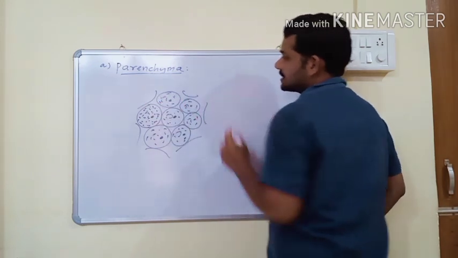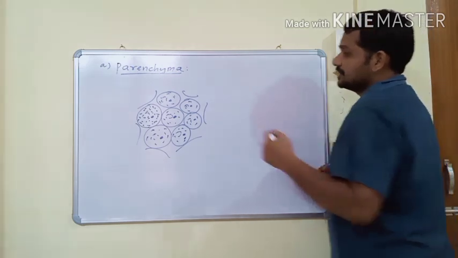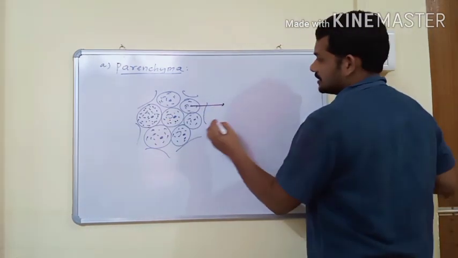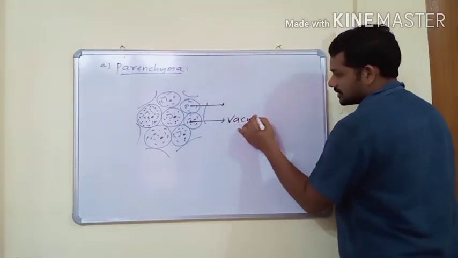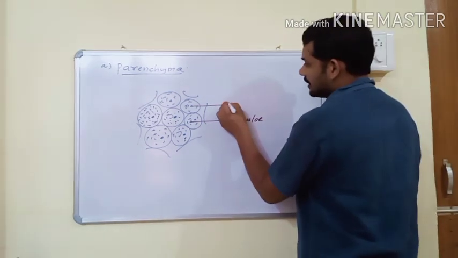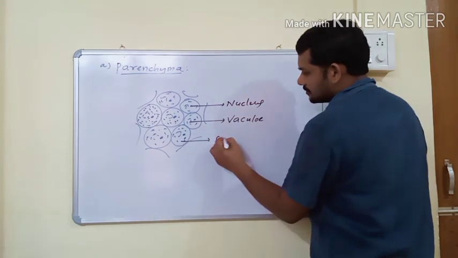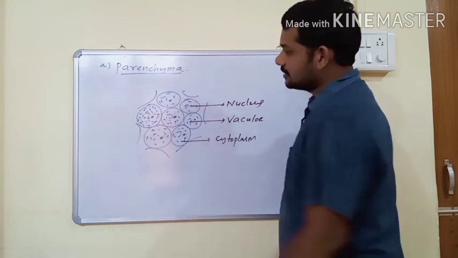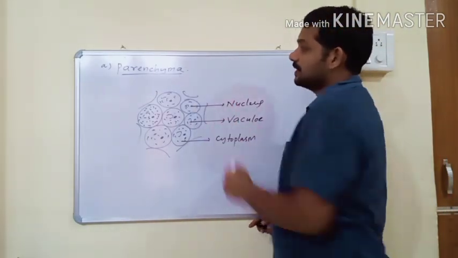This is the basic structure of parenchyma. It is made up of a group of plant cells. In plant cells, a special organelle is present, that is the vacuole. This is the nucleus, and this is the cytoplasm. The group of cells is arranged loosely or compactly, and this is called parenchyma.